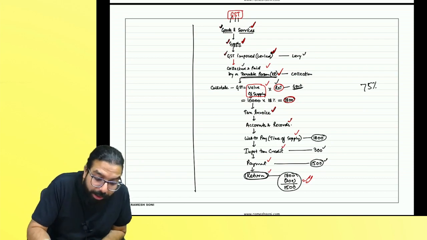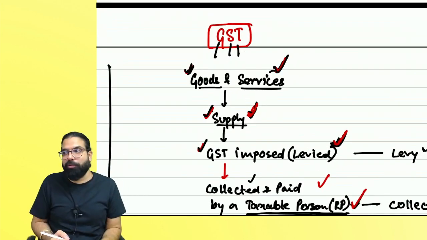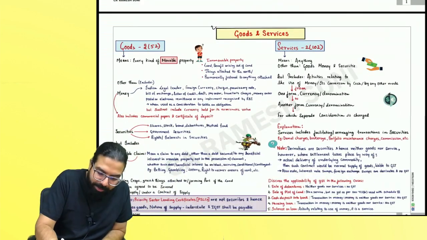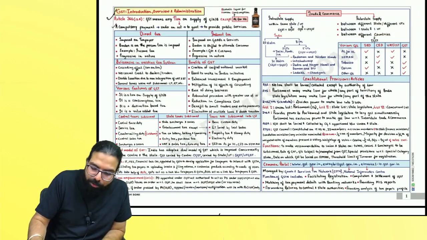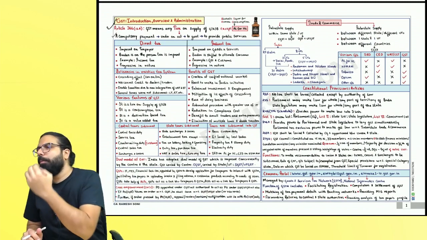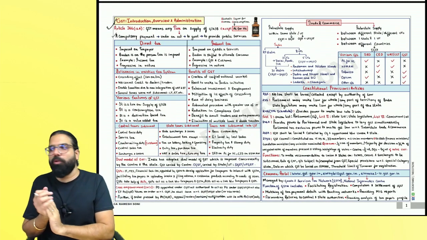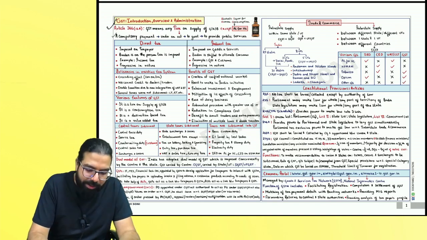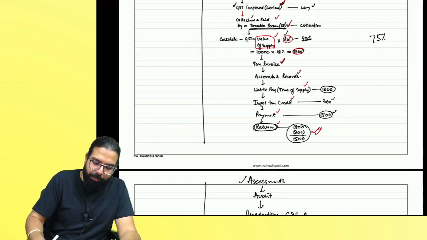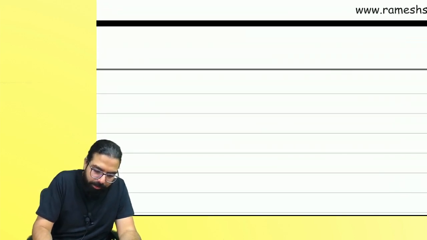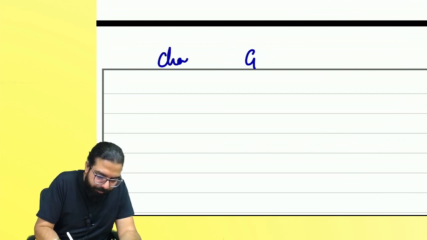Now, before you start with goods and service, you have to learn some small basics first. Let's get started with the basics, everyone. Please come to your first chart: GST, Introduction, Overview and Administration. Please come to your first chart, GST, chapter number 1.